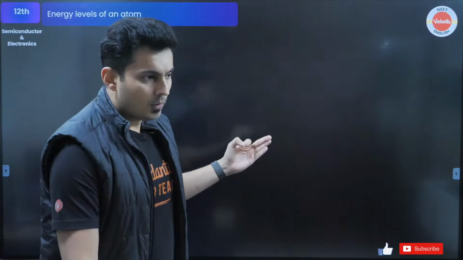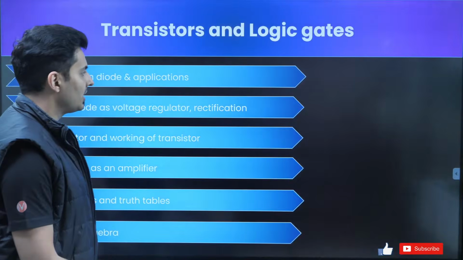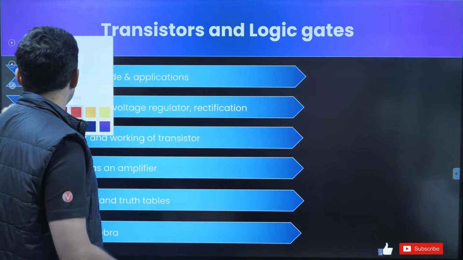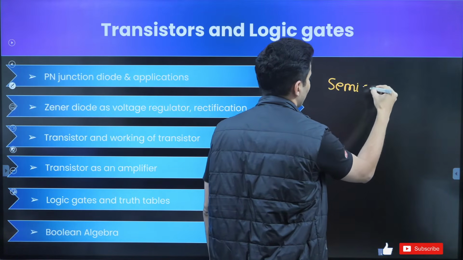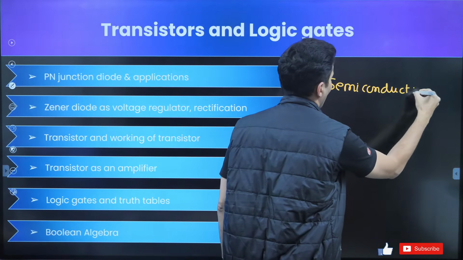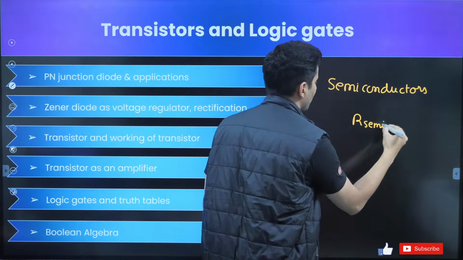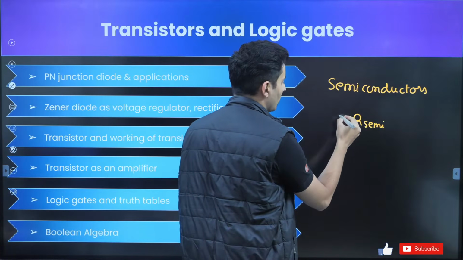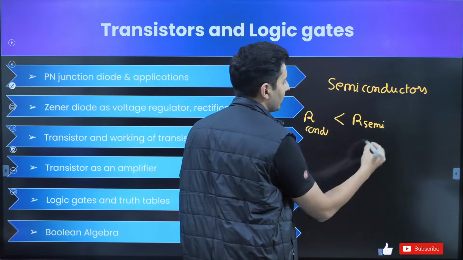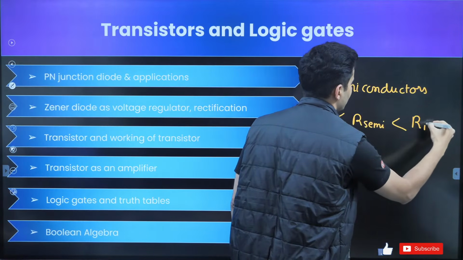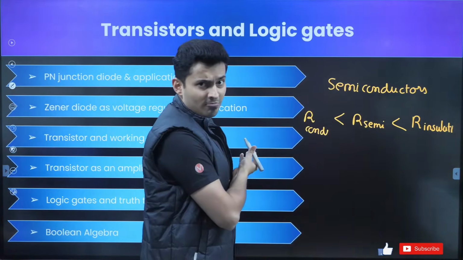Now, if you have written down all these pointers about semiconductors, I'll just mention it over here itself. First thing is that semiconductors, if I talk about the resistance of the semiconductor, it is more than the resistance of a conductor, but less than the resistance of an insulator, or you can take the reverse for conductivity.